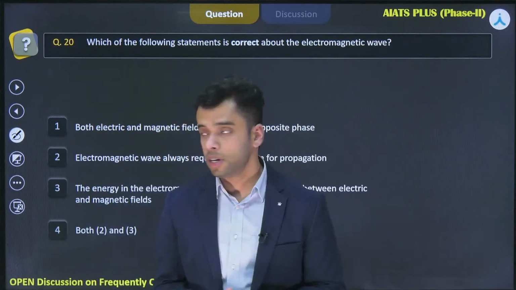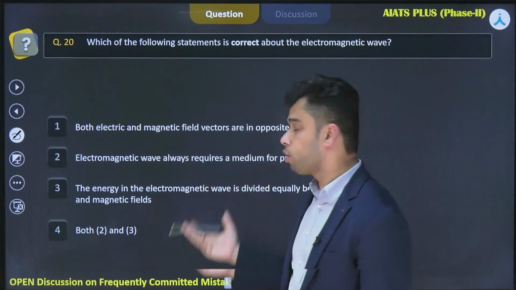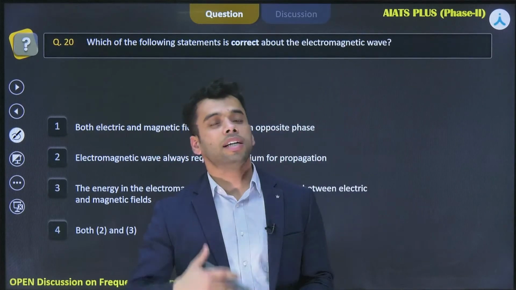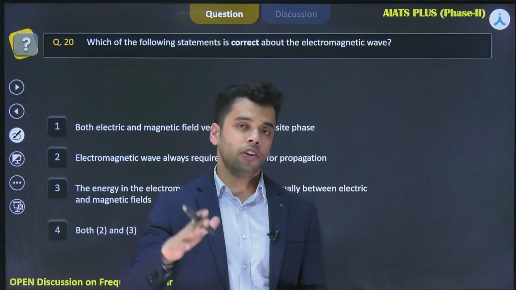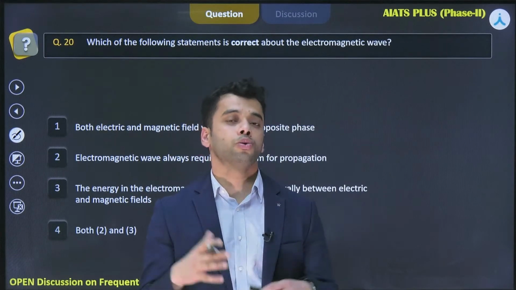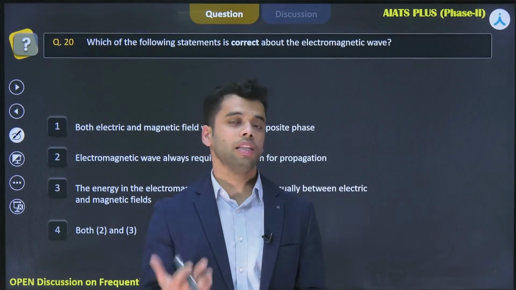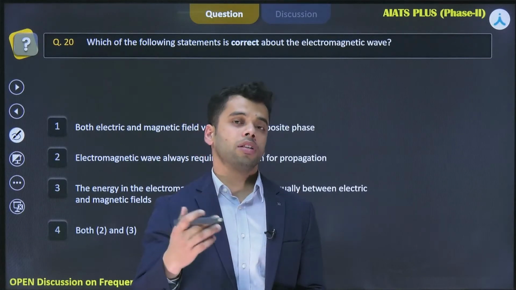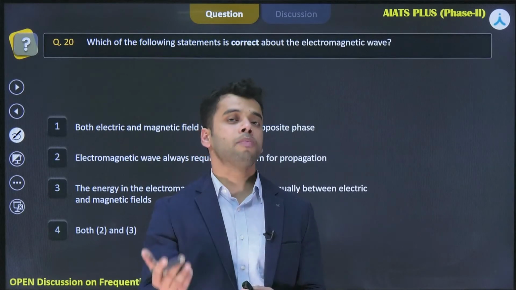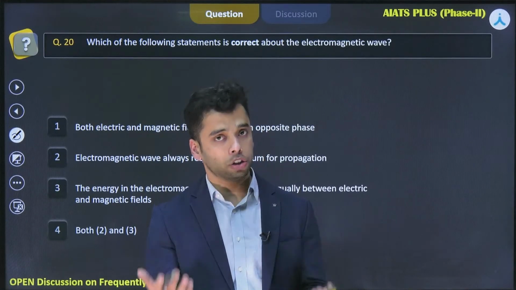Let me go through the problem. It says, let me go through the options. It says that both electric and magnetic field vectors are in opposite phase. Now, dear students, it has been discussed numerous times that the electric field as well as the magnetic field associated with an electromagnetic wave are in the same phase. Both will attain the maxima as well as minima at the same time. However, both of them are perpendicular to each other as well as perpendicular to the direction of propagation also.